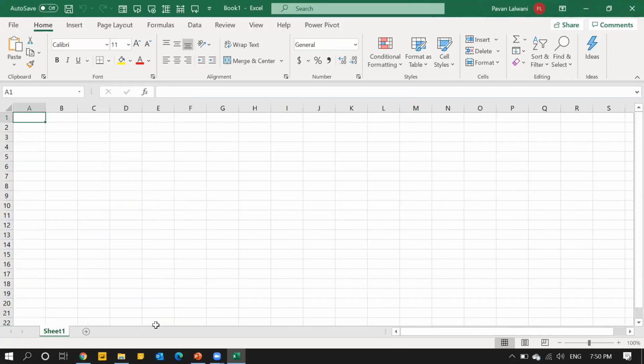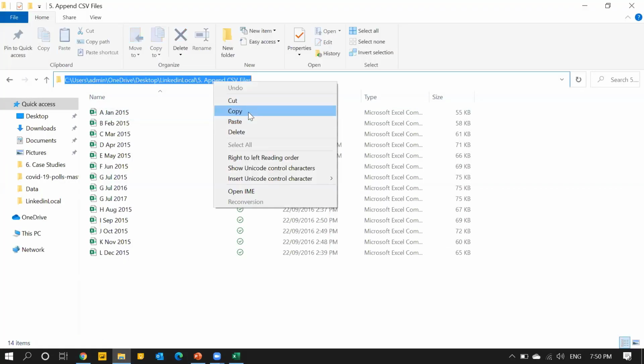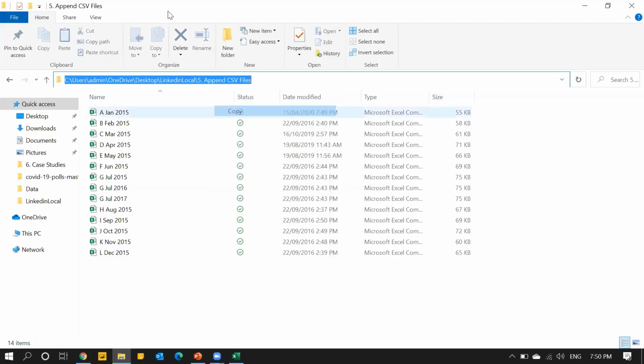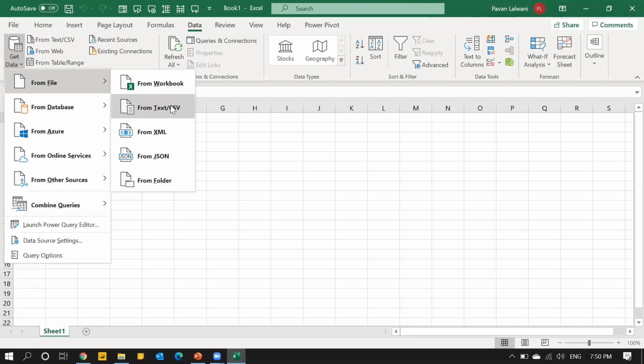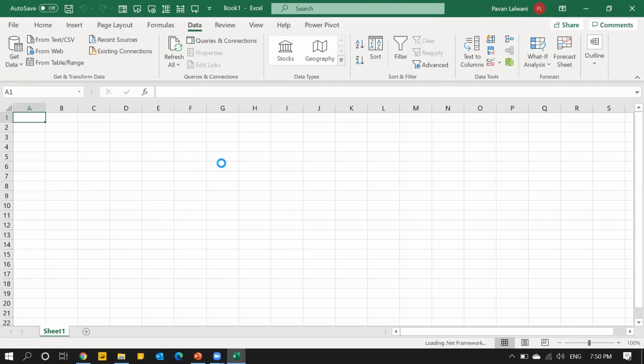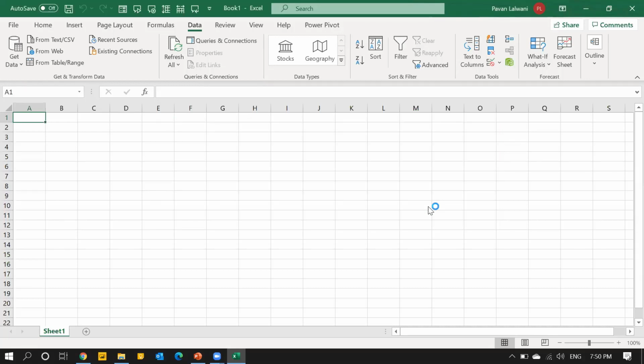Done. So step number 1, as I said, 3 button clicks. Copy the path of that folder. Step number 2, get data, not from CSV, but from folder. So whatever data you have in that folder would be copy pasted here. I mean, Control V and click on OK. If there are 100, 200, 500 files, it will be shown here. So these are all 14 files, and these are the names of the files.